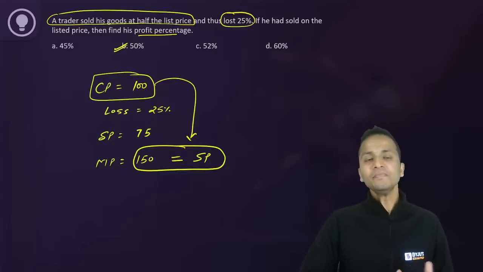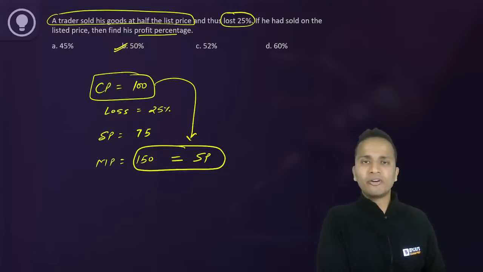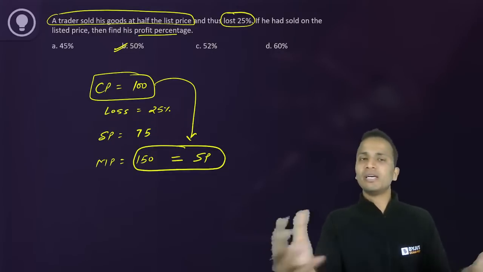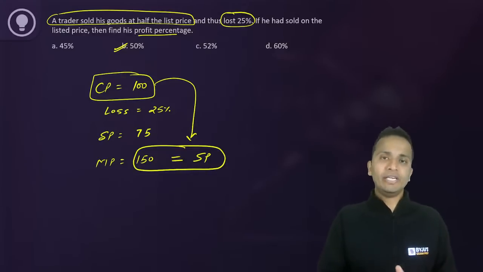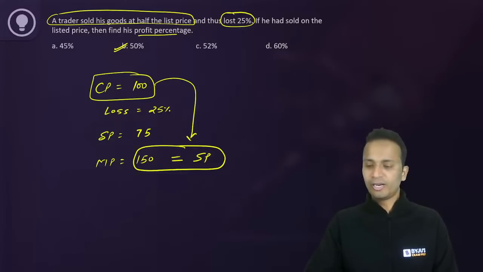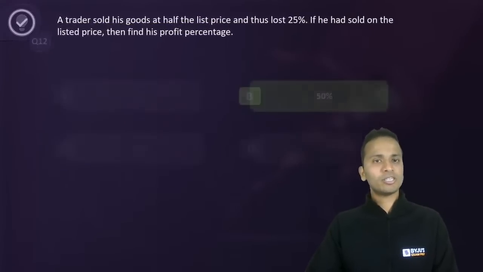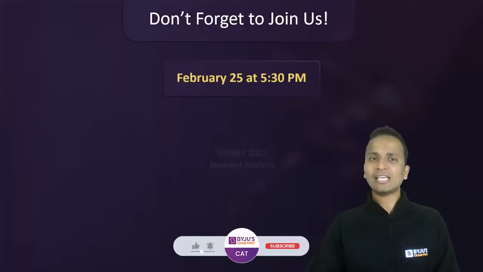All right. So always better to start by assuming cost price as 100, then calculate whatever other prices are, and you'll be able to find it in a much easier way. Calculations थोड़ी सी reduce हो जाएंगी. Okay. So that was 50 percent as the profit percentage, and that was the last question.